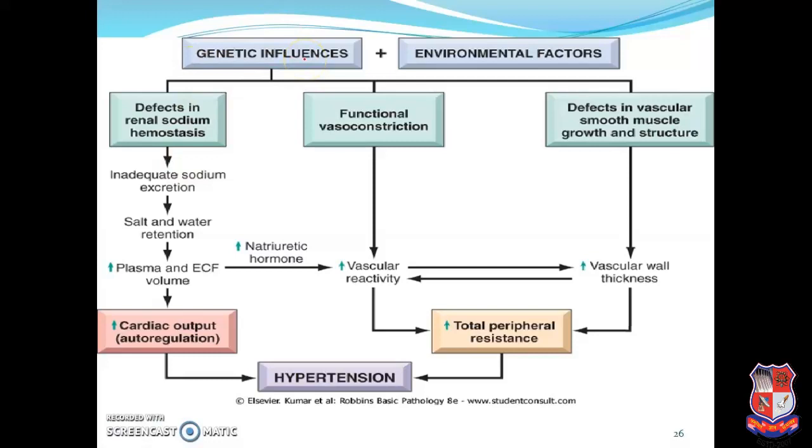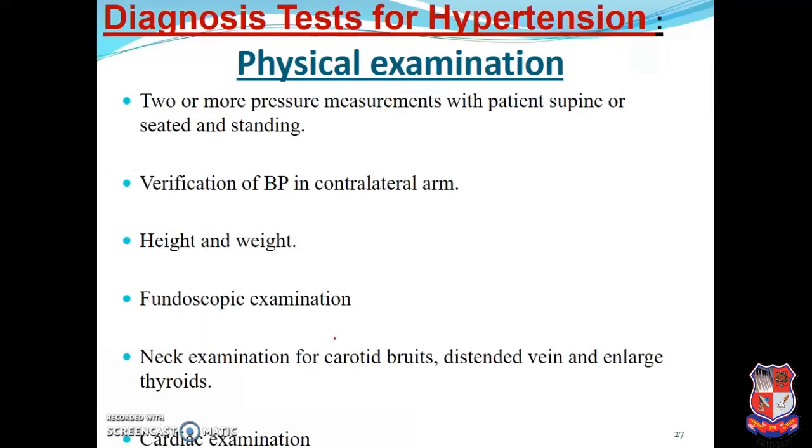Just one example I want to give you of genetic influence. Suppose due to genetic influence, the function of vasoconstriction, the blood vessels become narrowing. Due to this narrowing, blood vessels increase vascular reactivity. Vascular reactivity increase होगी तो peripheral resistance बढ़ेगा. Resistance बढ़ेगा, that means hypertension बढ़ जाएगा. और एक reason, सोडियम इंटेक ज़्यादा करेंगे, सोडियम इंटेक बढ़ेगा, volume increase होगा, सोडियम रिटेंशन बढ़ेगा, increase the extracellular volume, increase cardiac output and hypertension, those become increased. तो just ये बोल सकते हैं. Next is diagnosis, physical diagnosis. हम देखेंगे